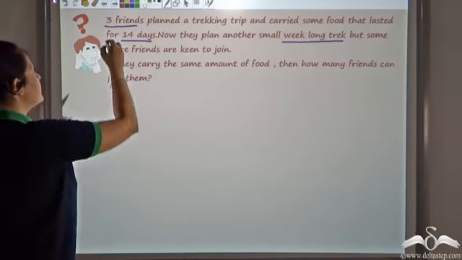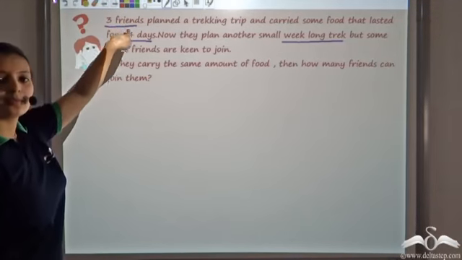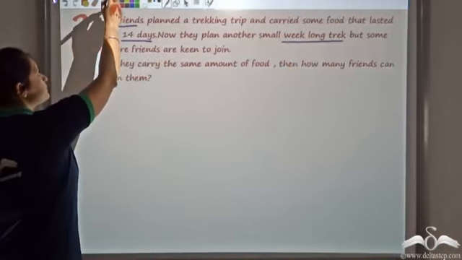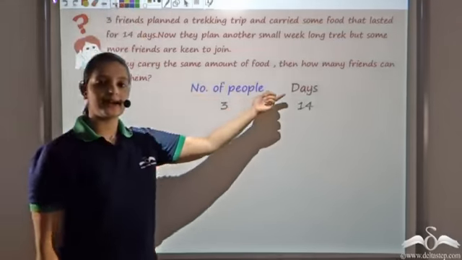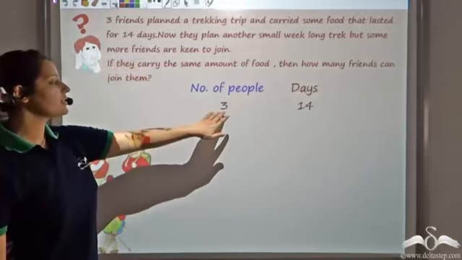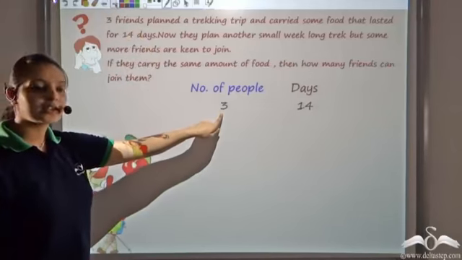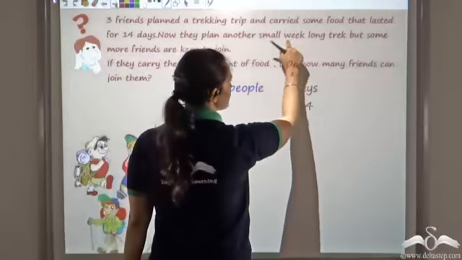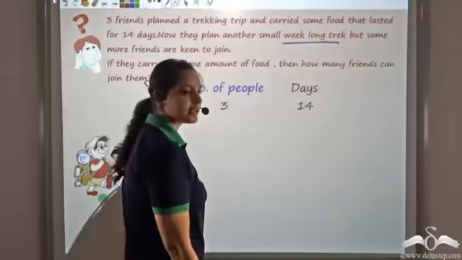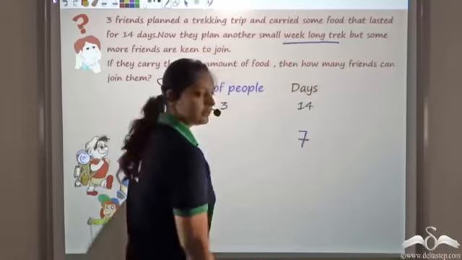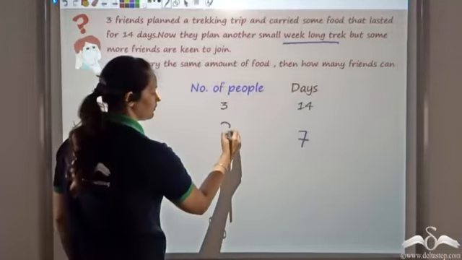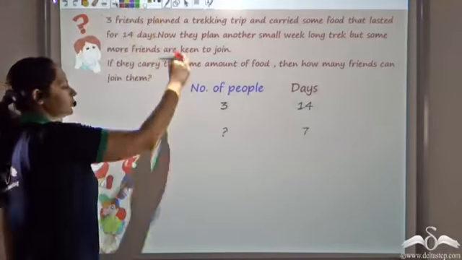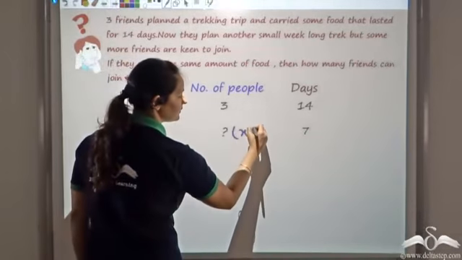Let's see. We know that friends, that is number of people that are going, and number of days the food lasts, are in inverse proportion. What we are given is that for 3 friends, that is for 3 people, food is sufficient for 14 days. Now what we know is that they are going for a small week-long trek. A week is 7 days. So we know that days are 7, but we do not know how many people can come. So let this be x, the unknown.